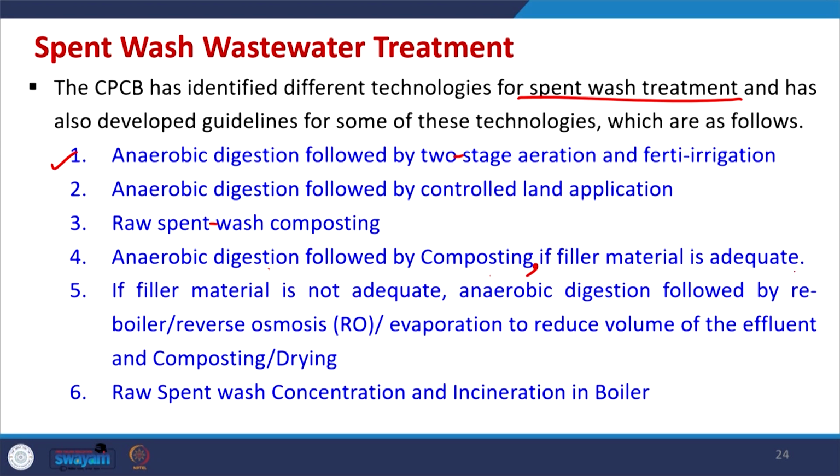If filler material is not adequate, anaerobic digestion followed by reboiler or reverse osmosis or evaporation to reduce the volume of effluent, followed by composting or drying. Then also raw spent wash concentration and incineration in boiler. So, there are different strategies which can be followed for spent wastewater treatment.